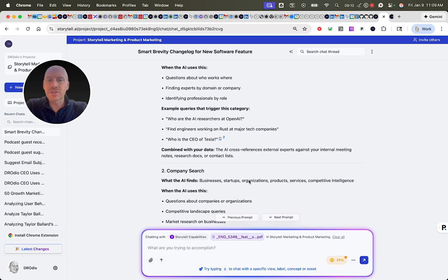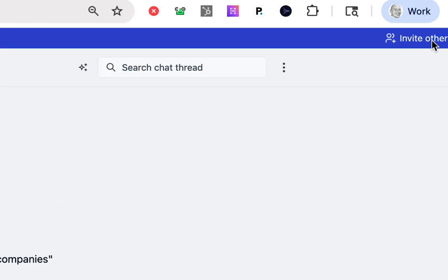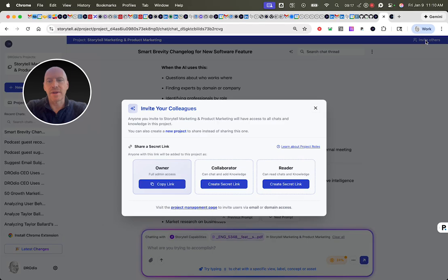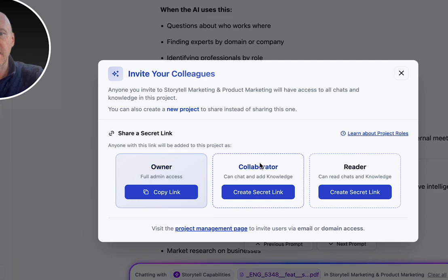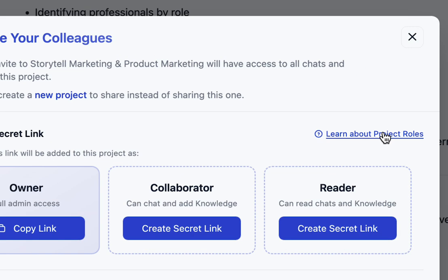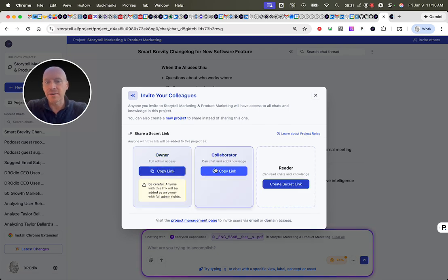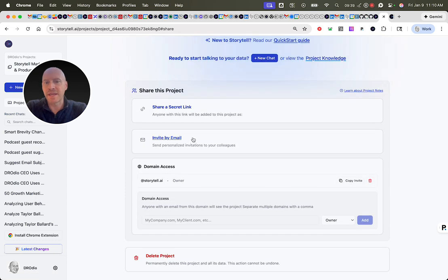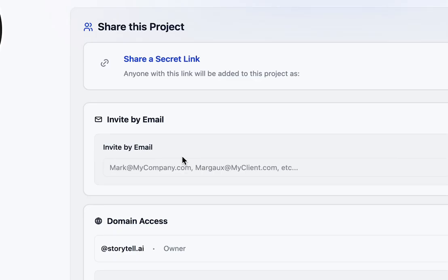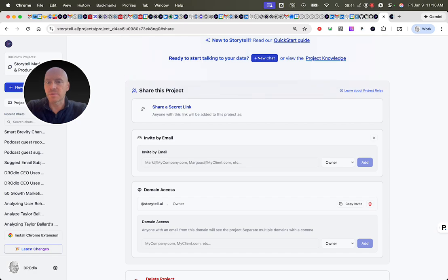Okay, so now I can share this with our CX team to build out our change log and our documentation. In Storytell, you can invite others into a project, and now they already have access, but I can invite people as an owner, a collaborator, or a reader, and those project roles are defined here. So if they didn't yet have access, I could invite them in as owners or collaborators right here. I would have that link to share with them. I can also invite people in the project management page by email, so I could send personalized emails, or what we've done is we've just given domain access.